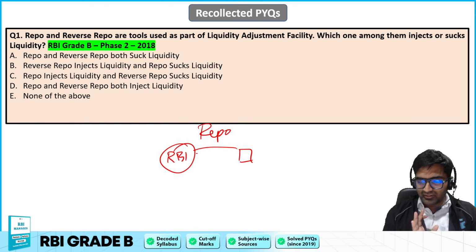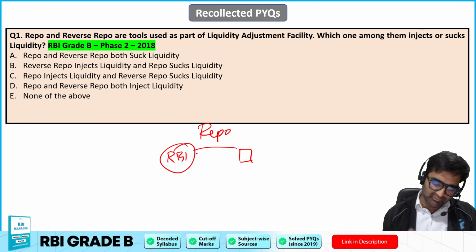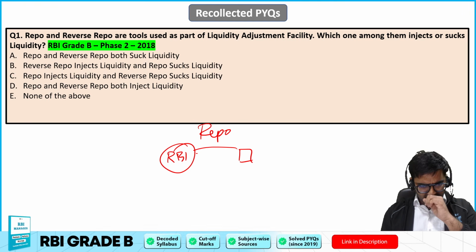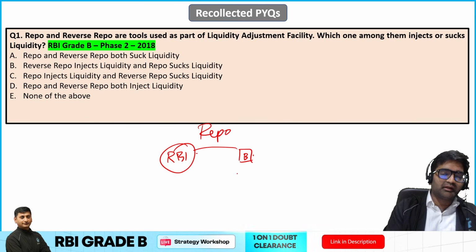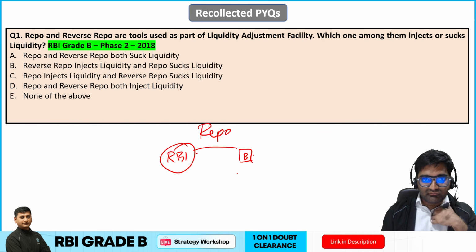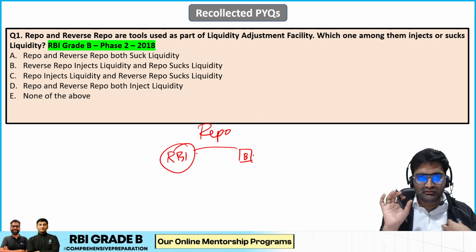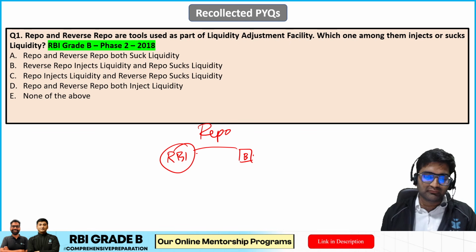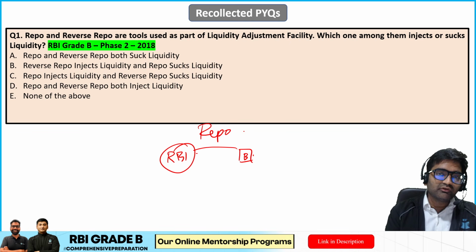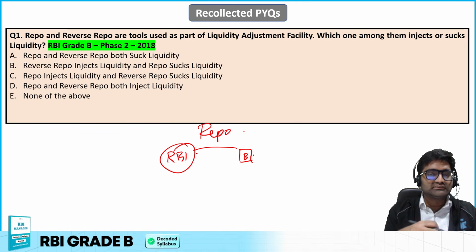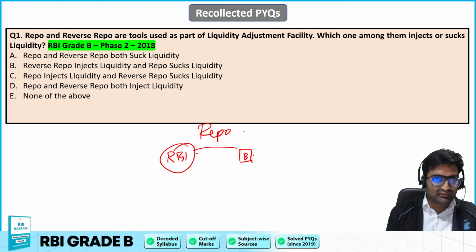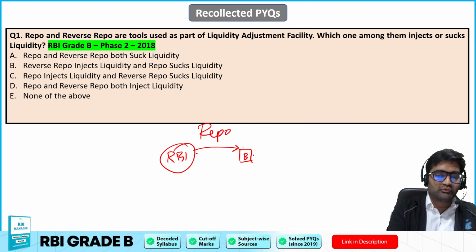So and that too for the same day, and it will pay on the next day. So in that case, this particular bank can approach RBI, and RBI would be ready to give loan, right? And that loan would be of a certain quantity, okay? And that would be for what basis? Overnight basis. That means take the loan today and pay it tomorrow. And of course, RBI will charge some interest for that money being given. So RBI provides this loan to the bank.